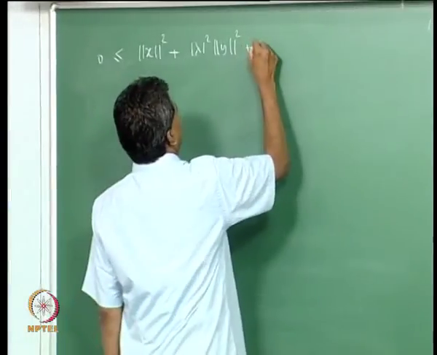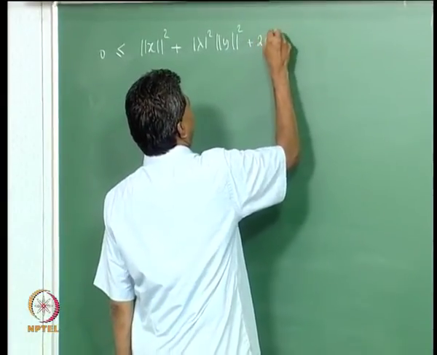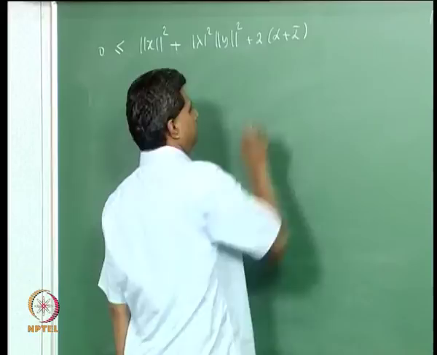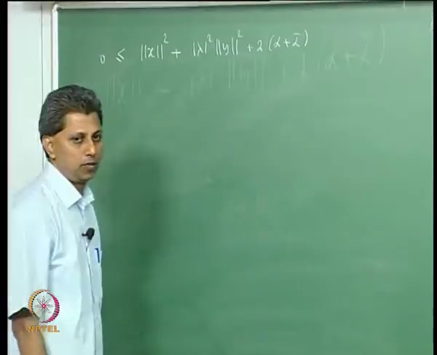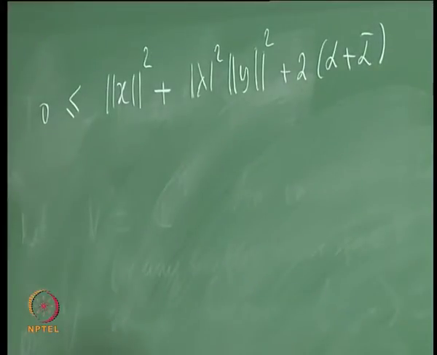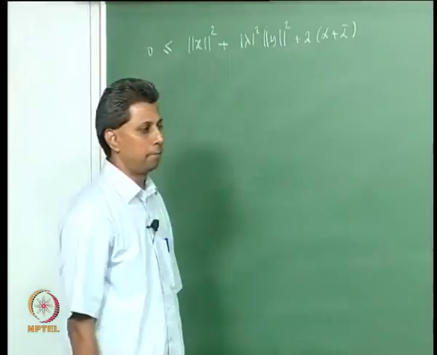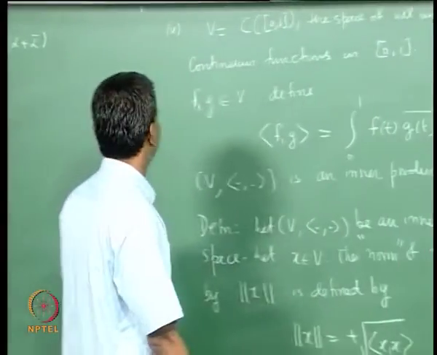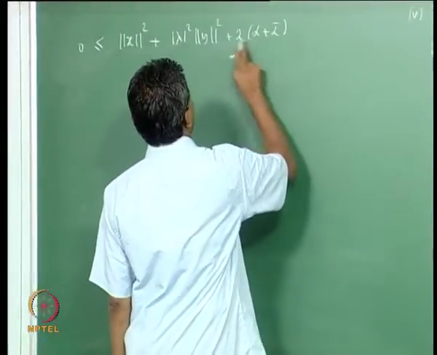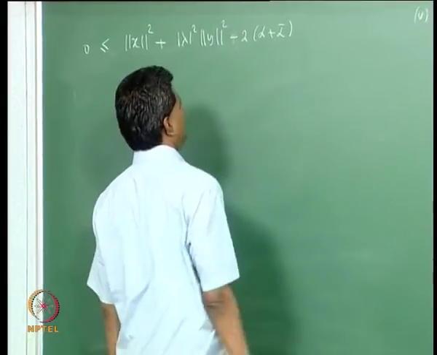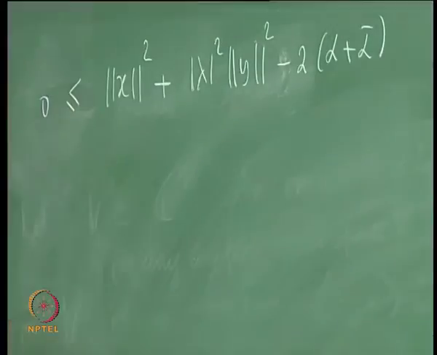It is minus alpha plus alpha bar, where alpha is lambda bar x comma y.